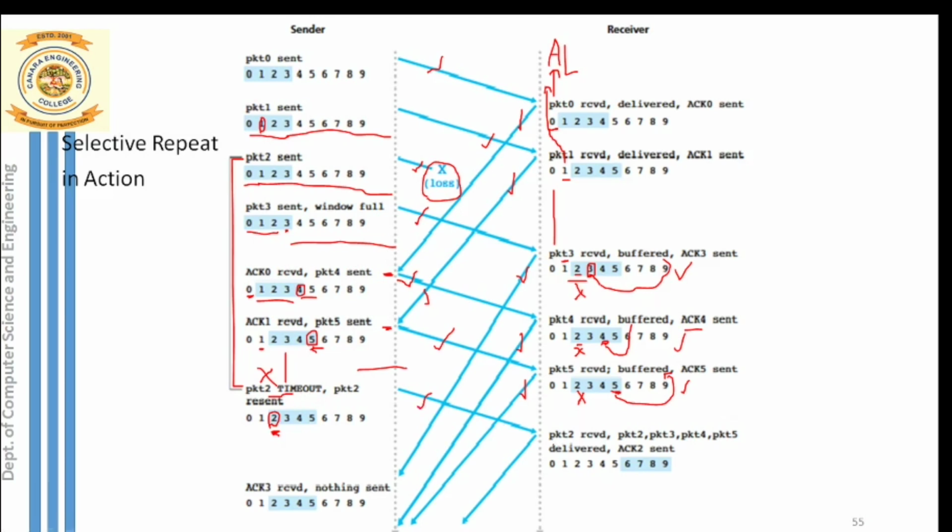So once packet 2 is retransmitted, what will our receiver do now? You can just notice here, only this packet 2 was missing, but packets 3, 4, 5 were correctly received and are still maintained inside the buffer. But once packet 2 is received, immediately our receiver will slide his window by how many positions? He has to slide his window by 4 positions. Why 4 positions? Because packet 2 is correctly received. After that packets 3, 4 as well as packet 5 are correctly received. No doubt in that, it is already maintained in the buffer.